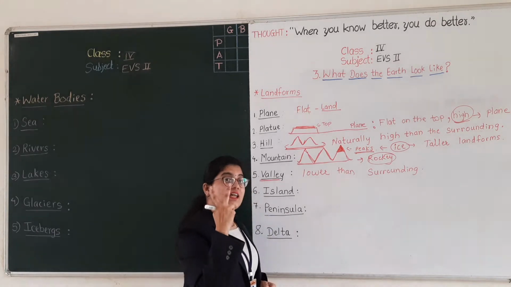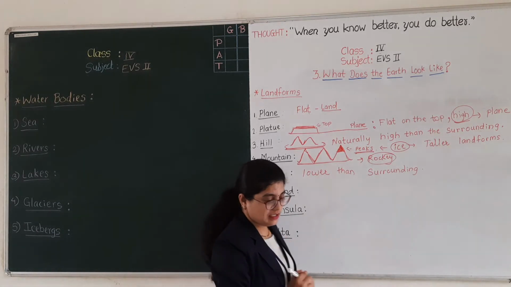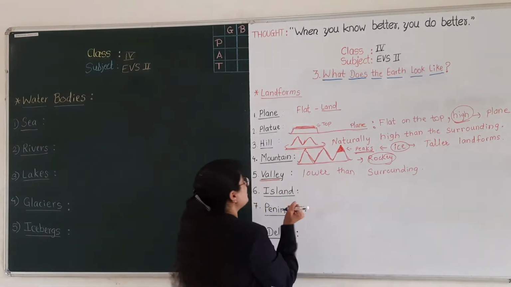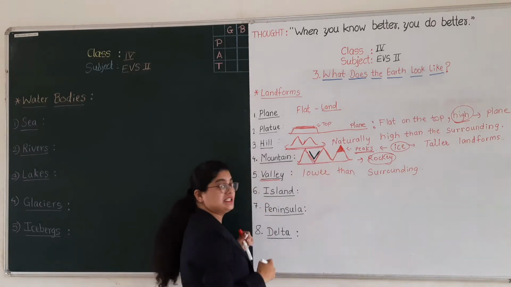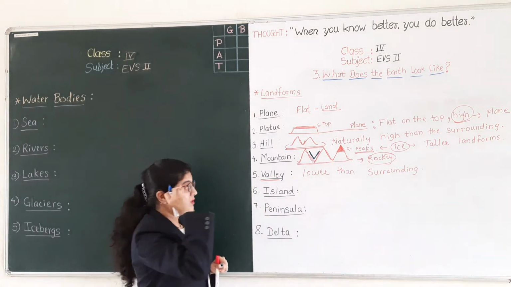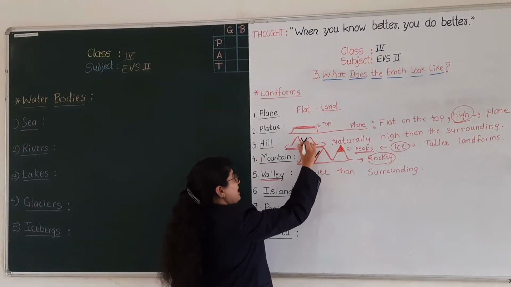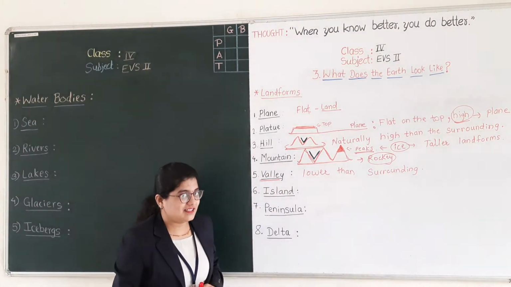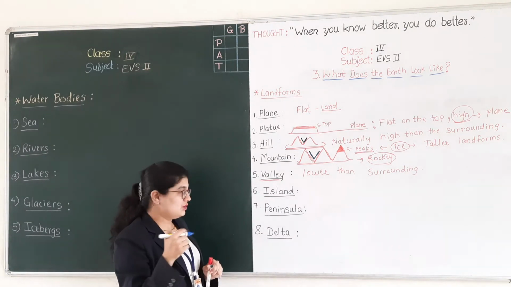And these valleys are having shape of V. Here you can see the shape of a valley. See here, this is a valley which is having V shape. Okay, between two mountains or between two hills, we are having these valleys. Okay, you understood this? Good.